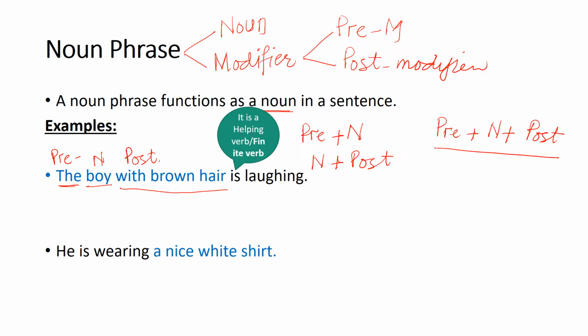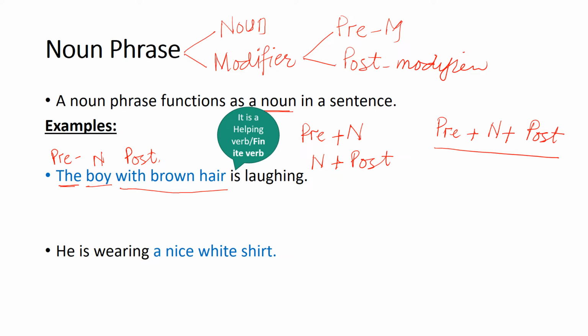The boy with brown hair is laughing. अगर हम full sentence को पढ़ें, the boy with brown hair is laughing, the boy with brown hair subject हो गया, right? Is आपका helping verb हो गया, and laughing is the present participle. So is से आपको ये पता चल गया कि is a finite verb, और subject और finite verb दोनों मौजूद हैं. It is a clause. लेकिन अगर हम just the boy with brown hair की बात करेंगे, it is an example of a phrase. And which phrase? A noun phrase. Why? It has a noun with a pre-modifier as well as a post-modifier.